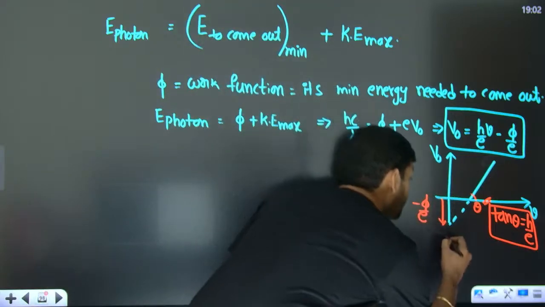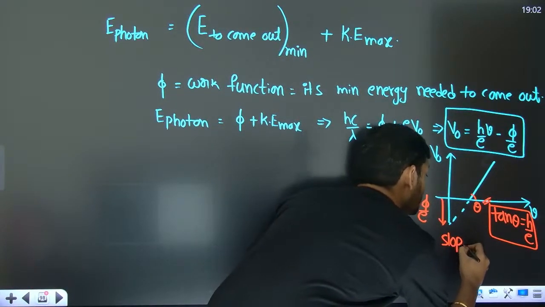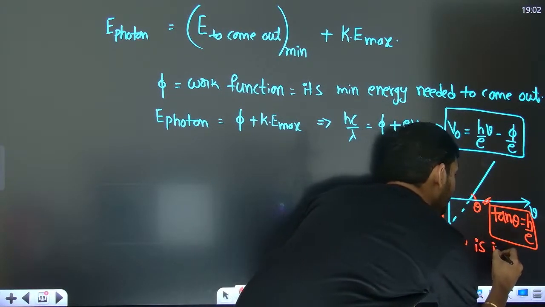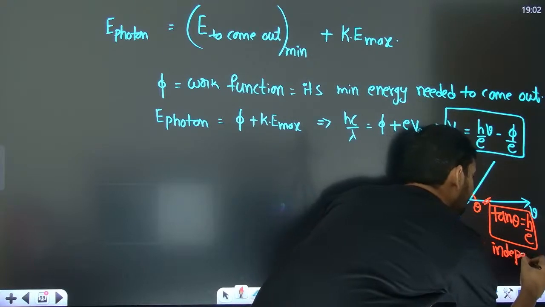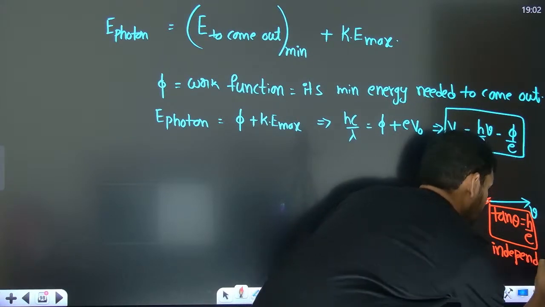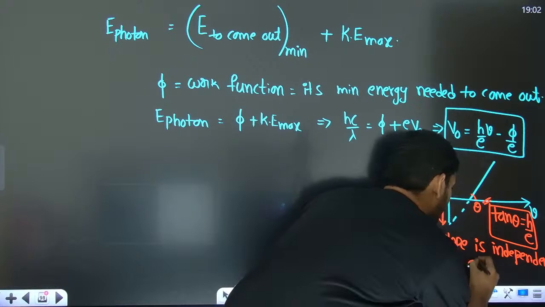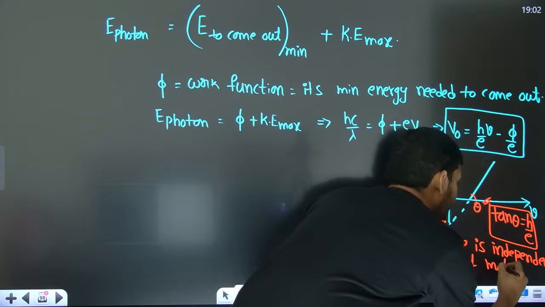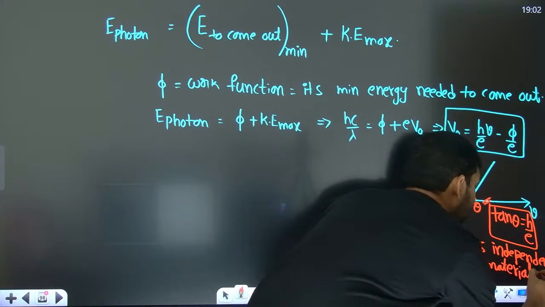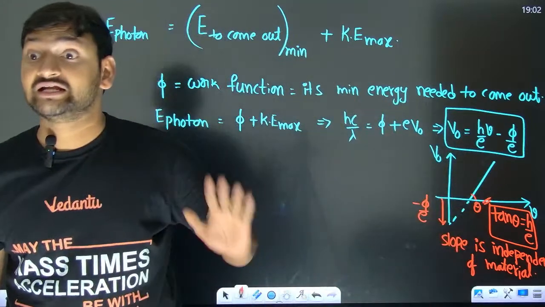So slope is independent of the material. So every material should have the same slope but a different negative intercept.